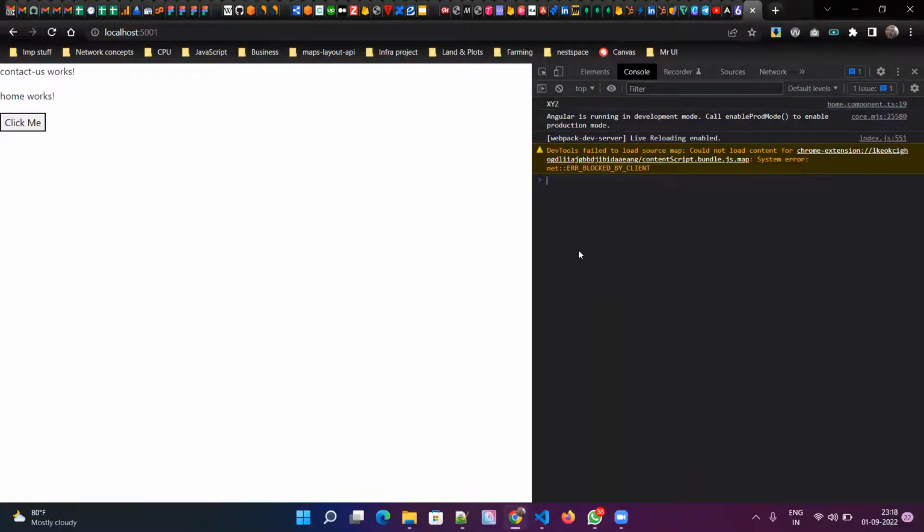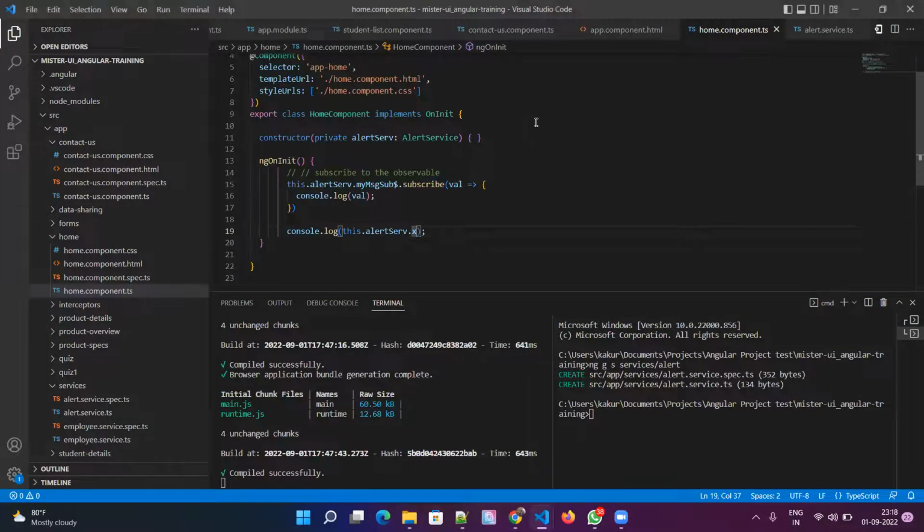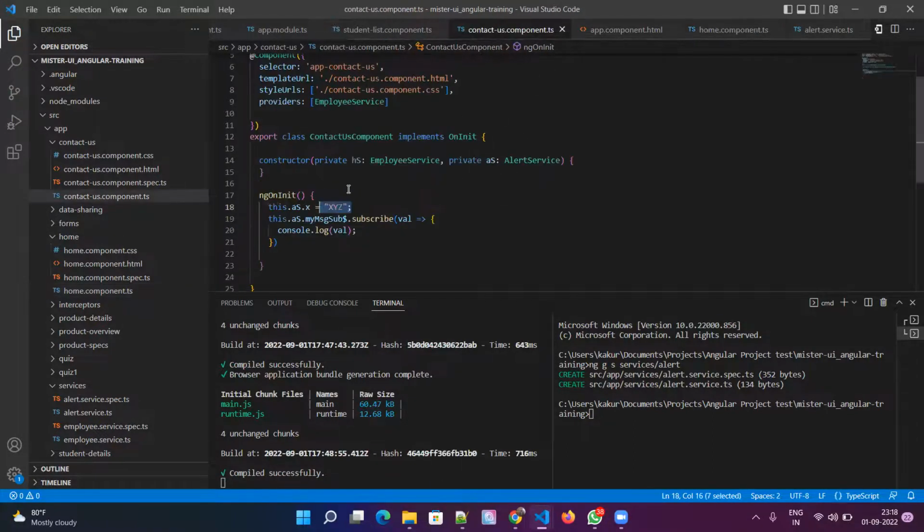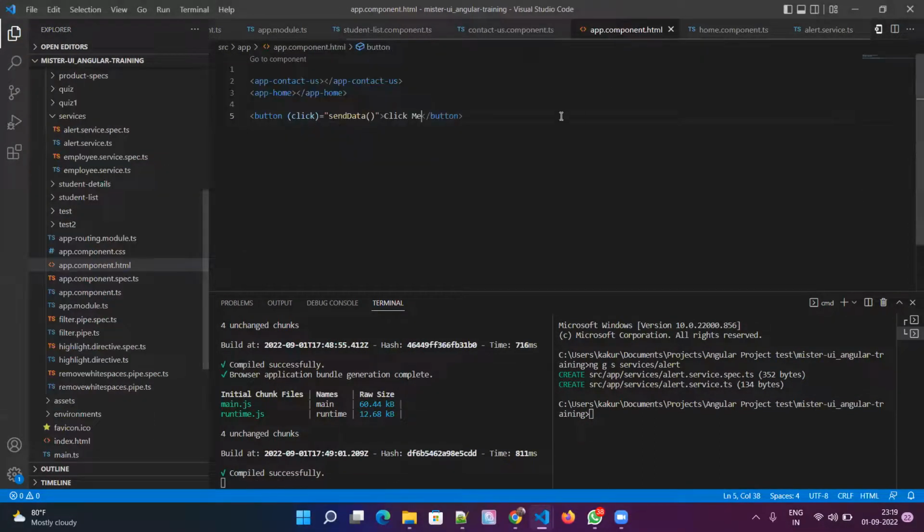Okay, so this is one way of sending data. But let's say I want to send a continuous stream of data: I want to send ABC next, then MNO, and then some other values like 1, 2, 3, or 2, 3, 4. How can I send that? I cannot, right? Because it is a one-time activity. I set a value in my contacts component, I receive the value in my home component, and that's it. There is no continuous stream, right? So in order to establish that stream, we have to get rid of this plain variable, and use something called subjects or observables.